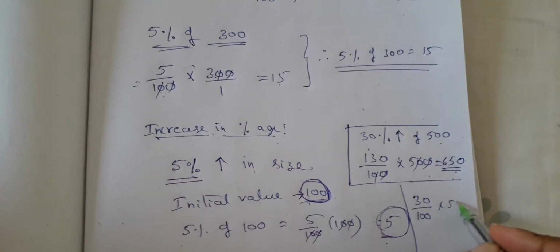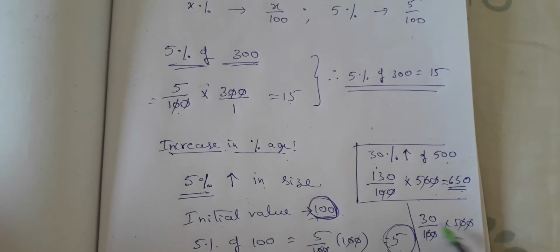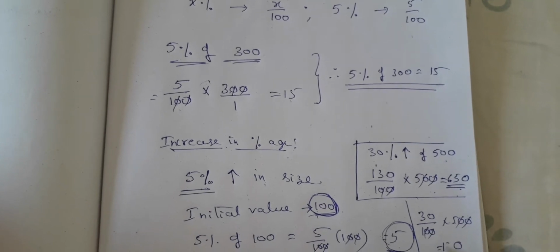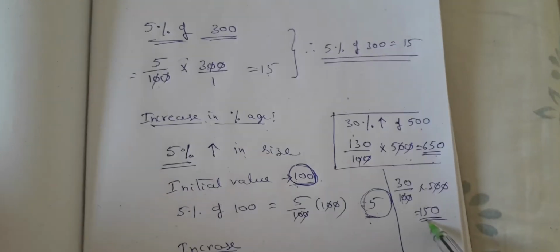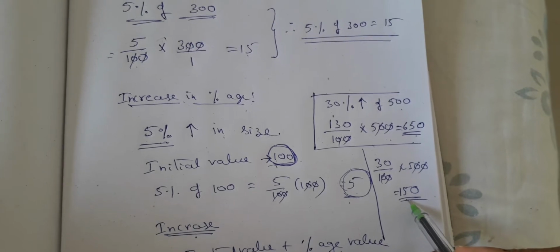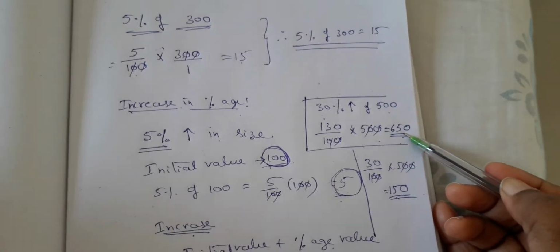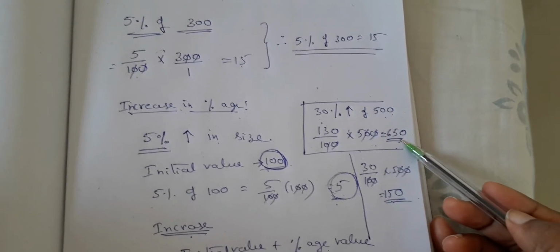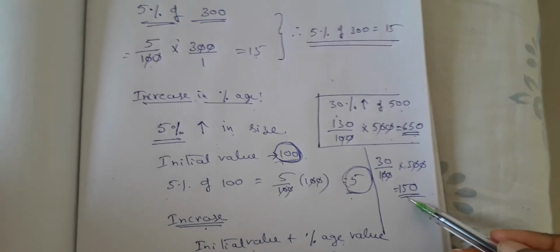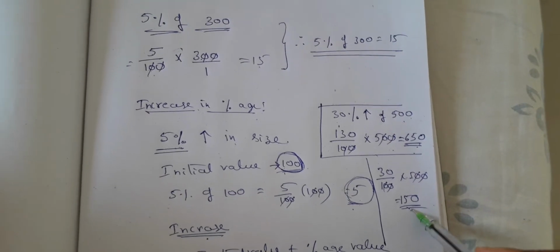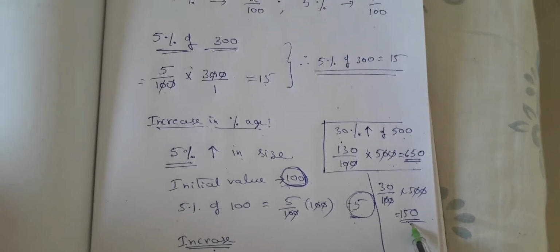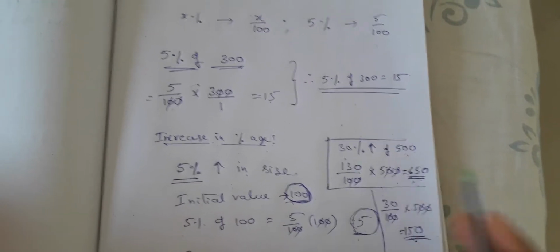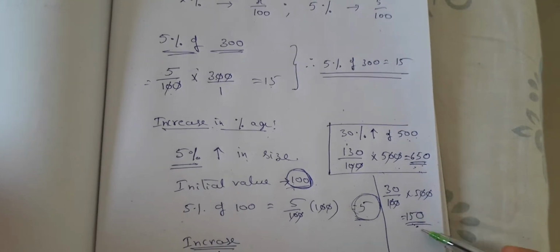What is meant by 30% of 500 only? So 500, 5 3s are 15, 150. So what is the increase? The increase is only 150. You can easily compare. The final answer, after the increase, how much do we have? 500 plus 150 is 650. Now if the question asks only to find the increase, the increase is only 150. After the increase, how much do you have? That means 500 plus 150 is 650.